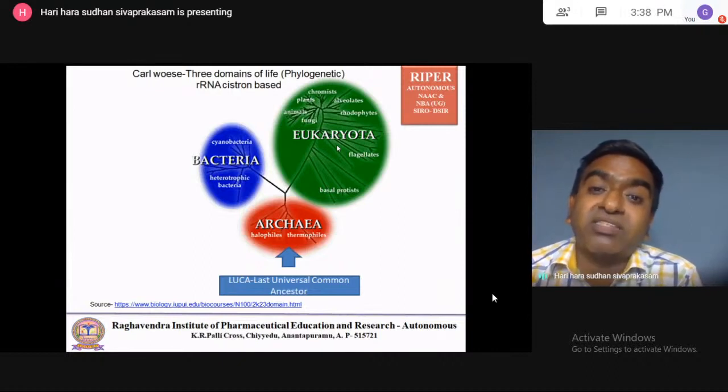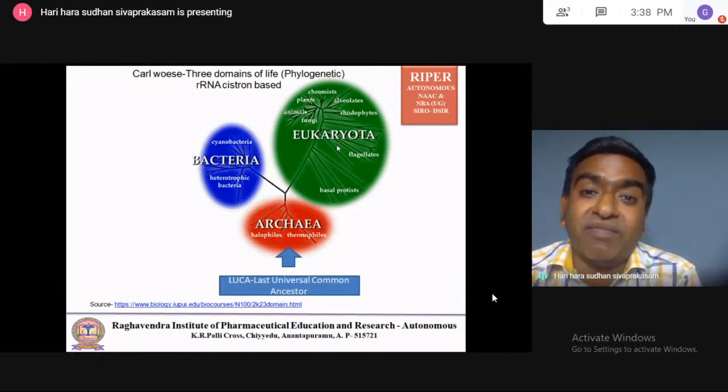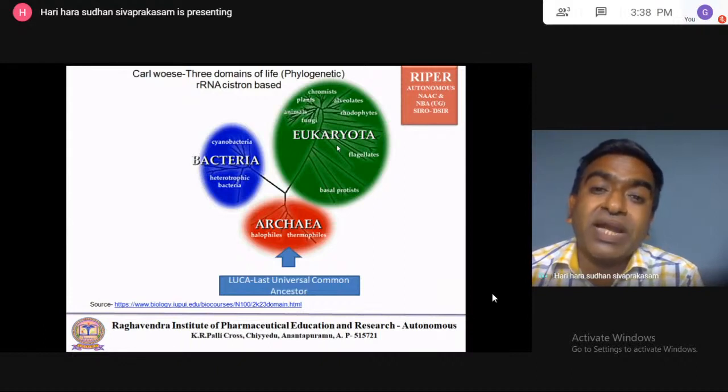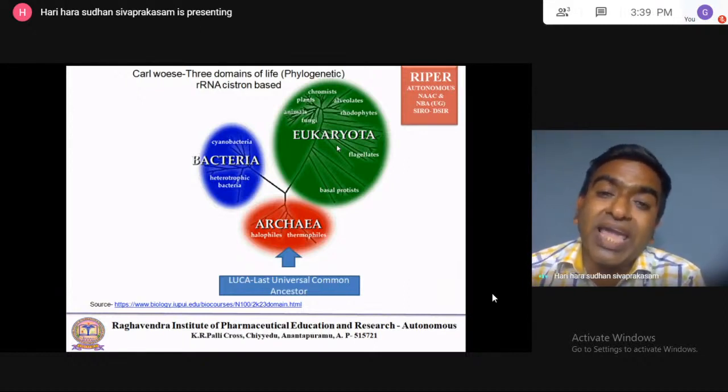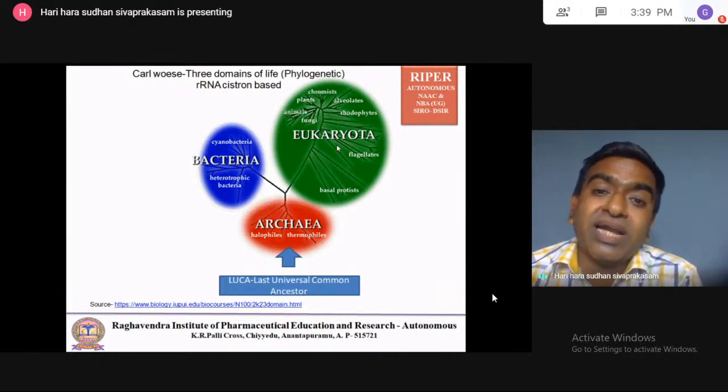Inside that also microorganisms are living. In highly acidic environments and highly basic environments also microorganisms are living. In the deep regions of the earth also microorganisms are living. Under the deep sea, high pressure will be there. Under that also microorganisms are living.